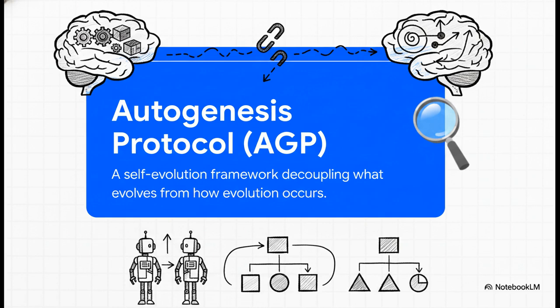Just think about that for a second. Instead of hard-coding evolution straight into the agent's brain, AGP creates a formal standard. The underlying resources are completely separated from the evolutionary optimization logic. This ensures that when the agent evolves, the whole process is modular, traceable, and, most importantly, completely safe. This is how we finally build truly verifiable AI agents.